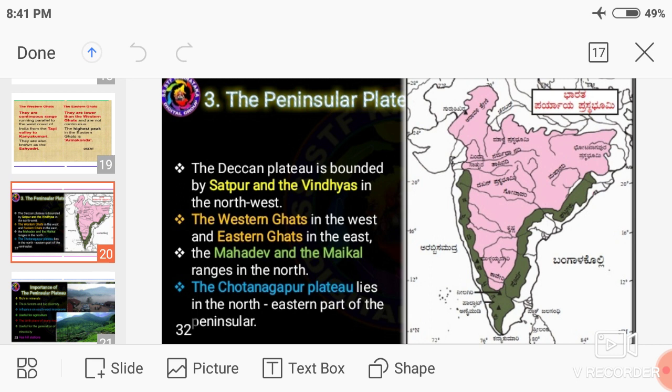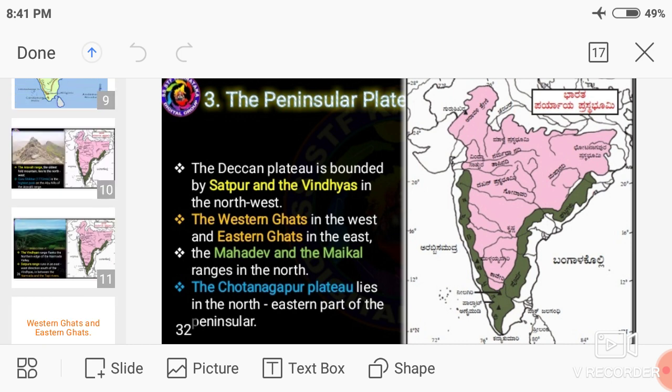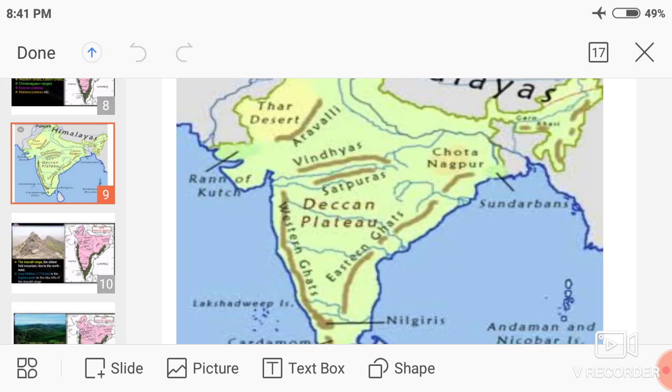The Deccan Plateau is bounded by the Satpura and the Vindhyas in the north to west. See in the map, north to west, we can see the Satpura and Vindhyas.